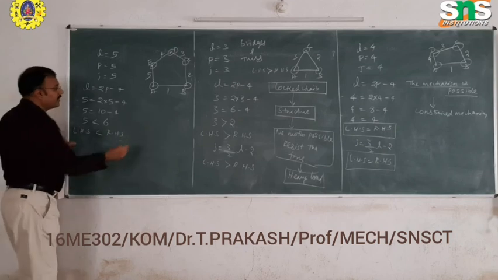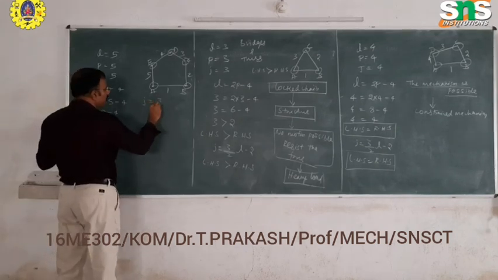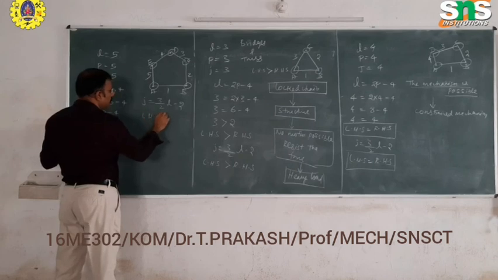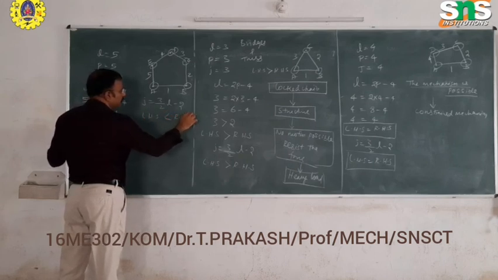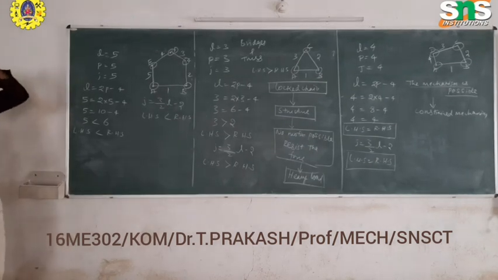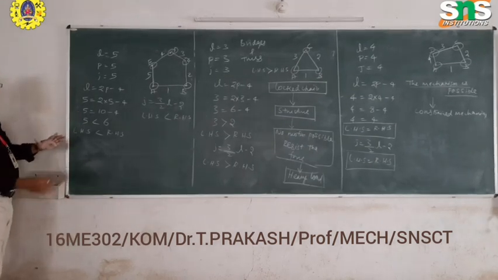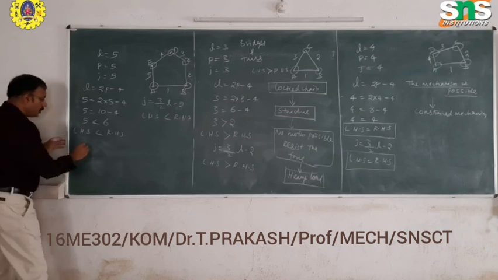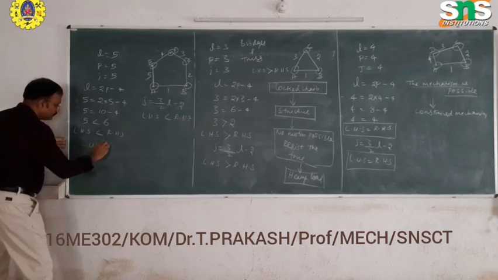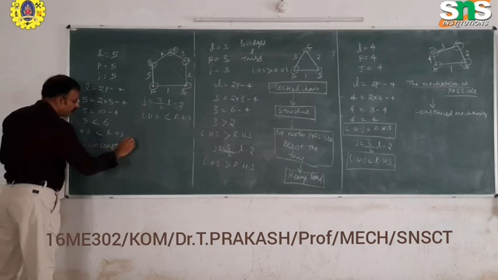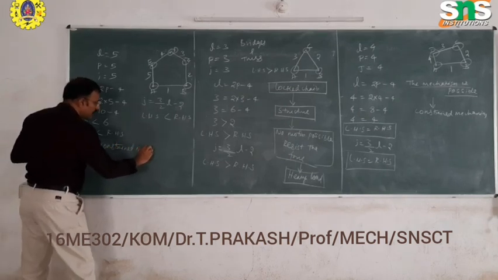For the other formula, J equals 3 by 2 L minus 2, the left hand side is also less than the right hand side. Therefore, we can say that motion is possible but it will be an unconstrained one. The mechanism is called an unconstrained mechanism.